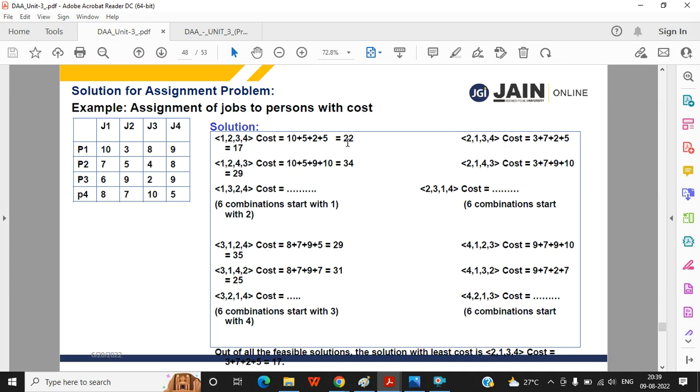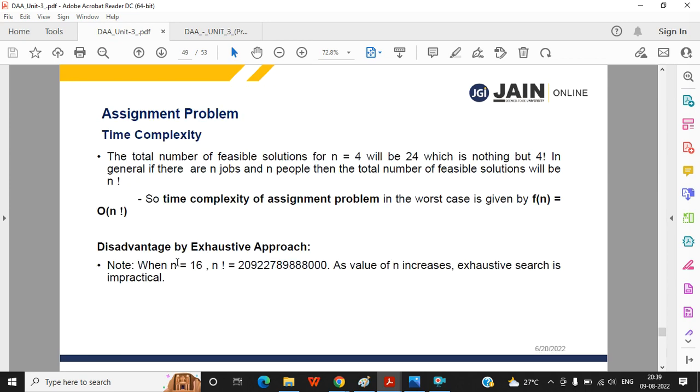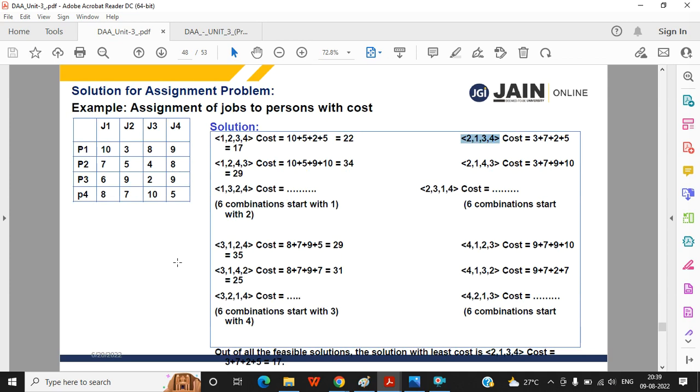Obviously, from 22 and 17 we will pick this one, because this combination is less costly. In that way they find every combination, and from all the combinations they pick the least cost combination. So that is basically the technique.